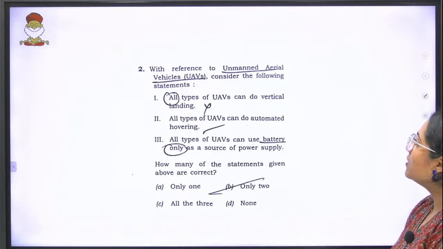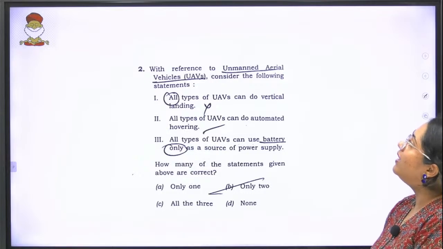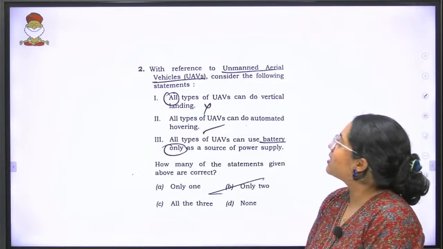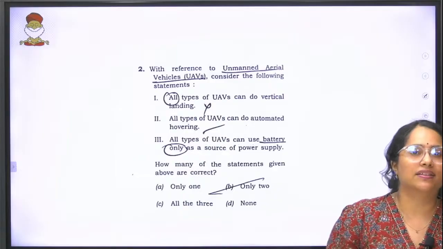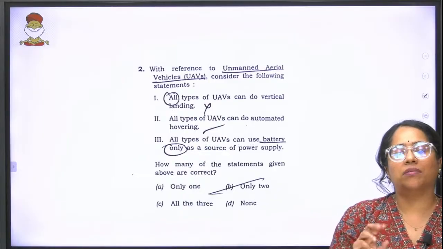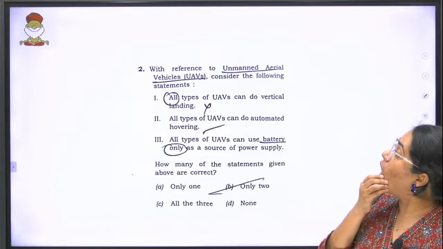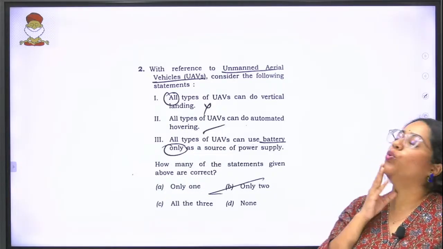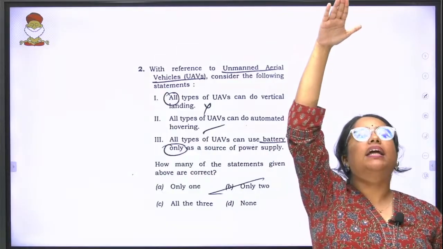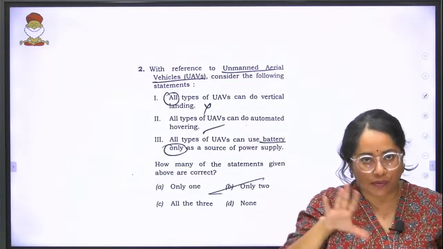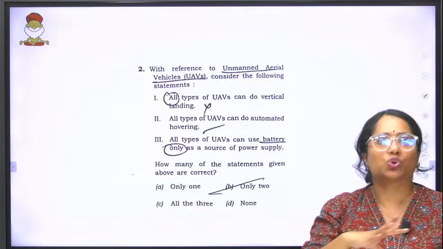Moving forward, with reference to unmanned aerial vehicles, consider the following statements. Again, there is a doubt that comes about, but let's try to see this. All types of UAVs can do vertical landing. Vertical landing is coming straight down and fixing at a point, but that is not the case.